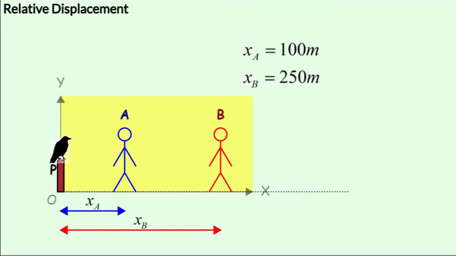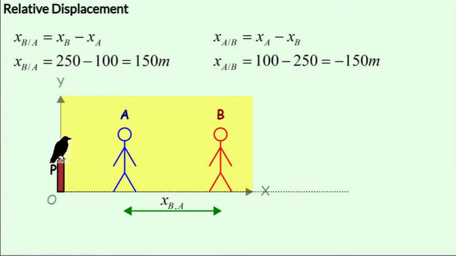And let's make the bird the observer, so we have attached the frame of reference to the bird. And this is reasonable since we have been given the displacements of A and B from the pole or from the bird. By definition, XB with respect to A is XB minus XA, so it is 250 minus 100 or 150 meters.